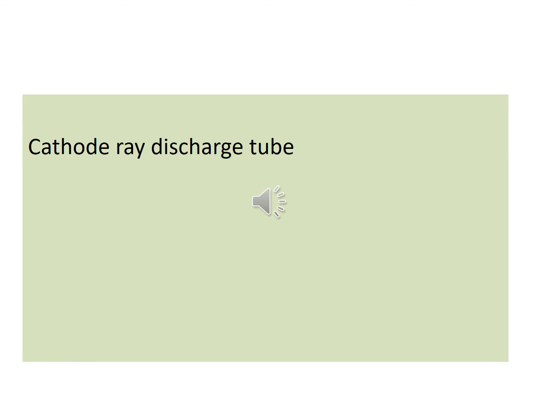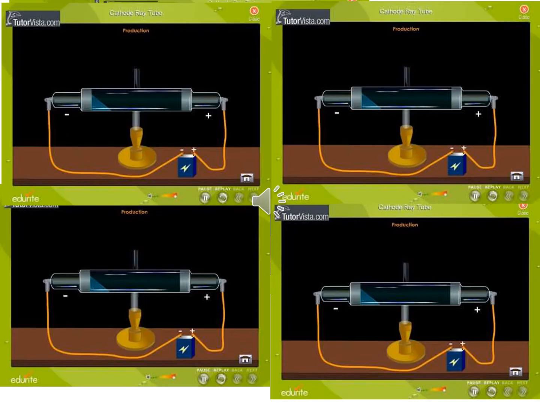Okay children, now listen. We are going to study about the cathode ray discharge tube. J.J. Thomson discovered the electron by using the cathode ray discharge tube experiment. We will study it in detail. Look at this.